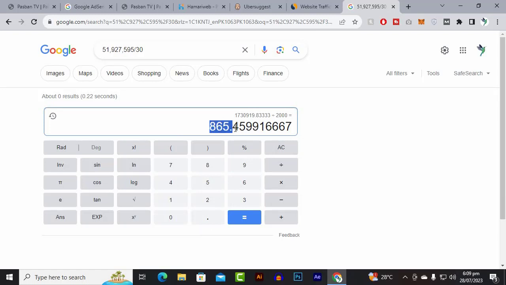Okay, this is the amount per day, and if we just multiply it by 30 days, then you can see it has earnings of around $26,000 per month, which is a very great earning.